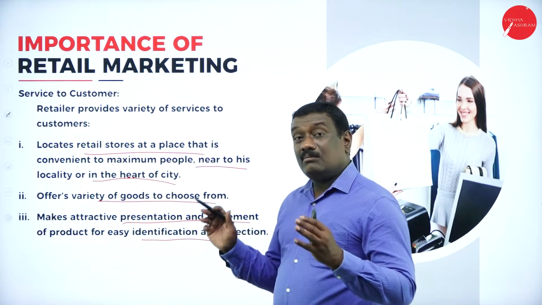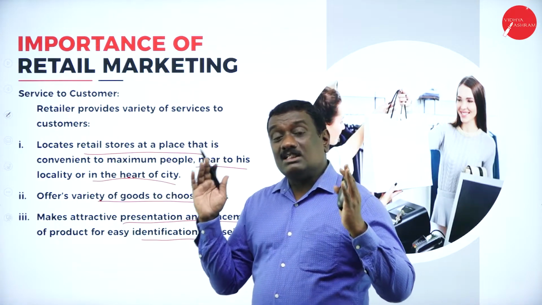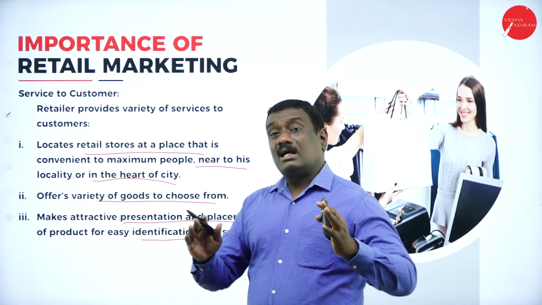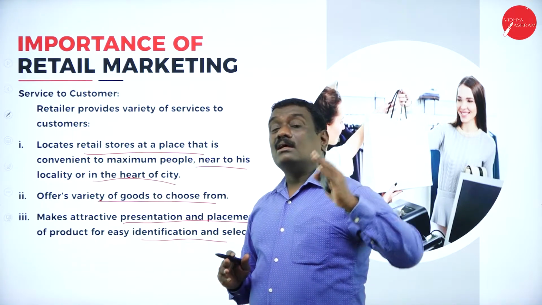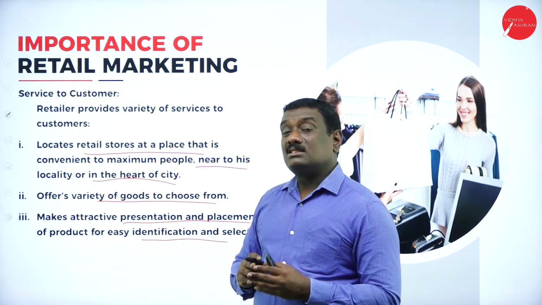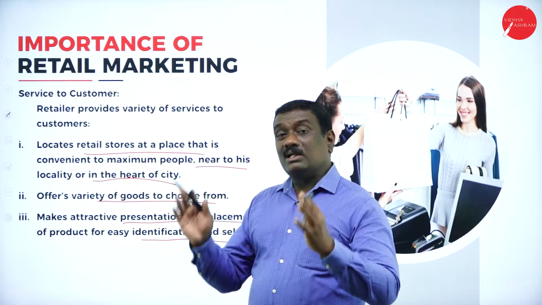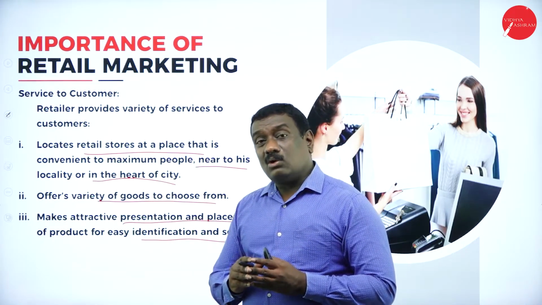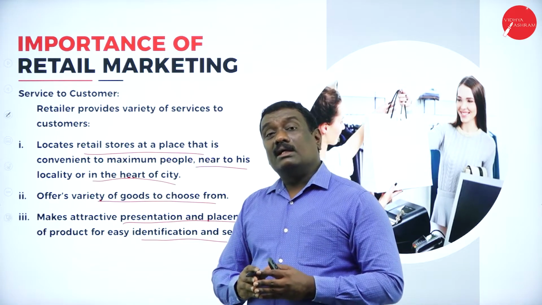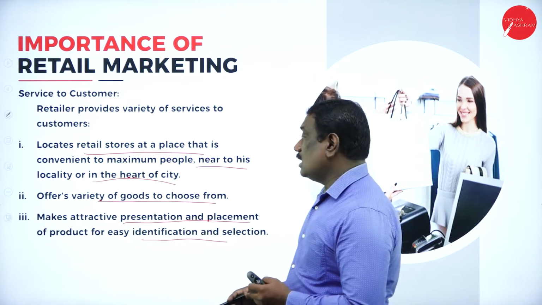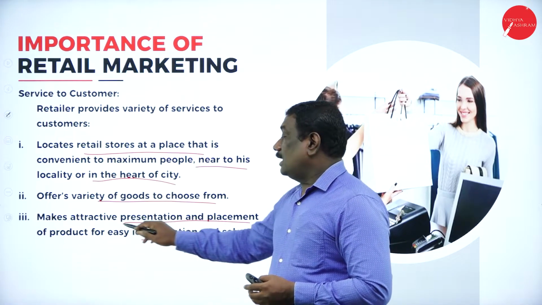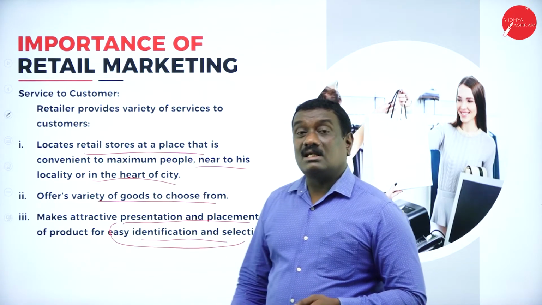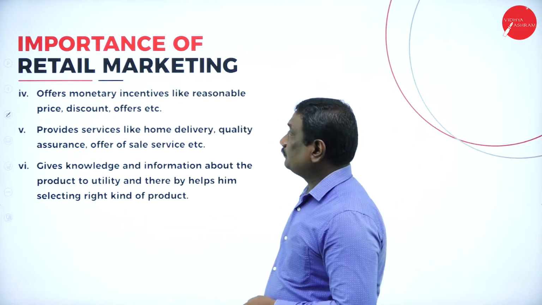He makes the presentation and display of products in such a way that the presentation itself will attract the customers, and you can see that the customers will be purchasing that product. The placement has also been done in a very good manner, where the customers can easily be attracted towards the product, and thereby easy identification and selection can be done by the customers.